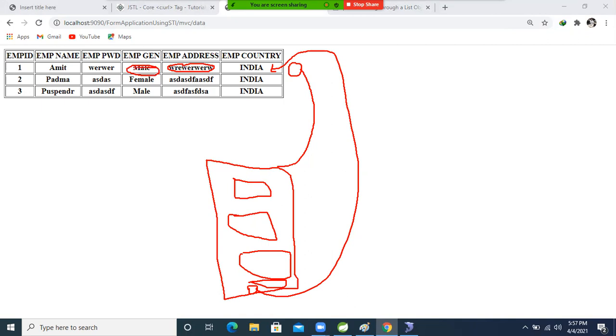For that, we will add one box here and write Action, and give one button here. So shall we start this implementation, guys? Shall we start this implementation?